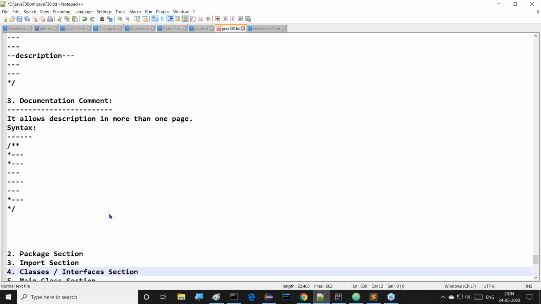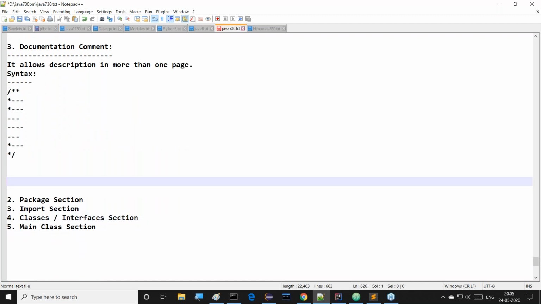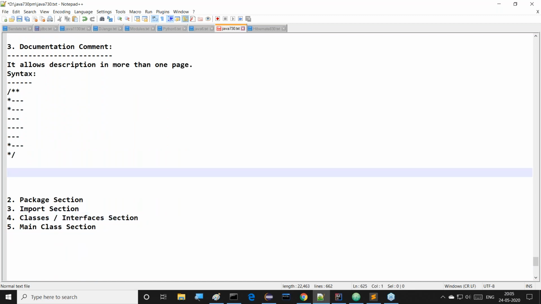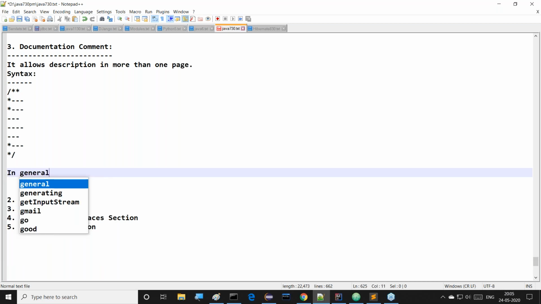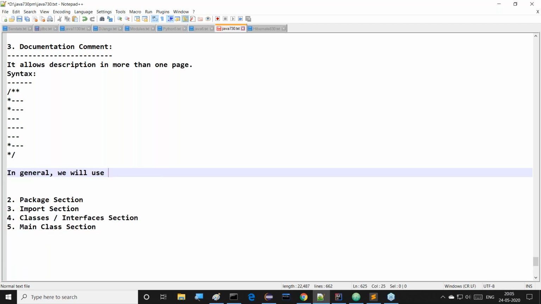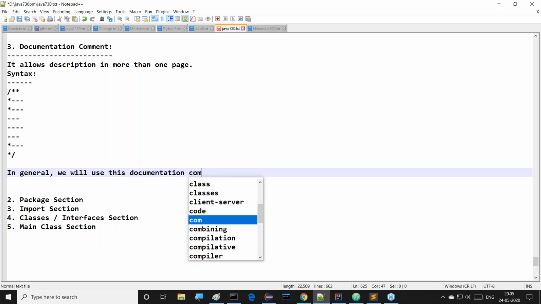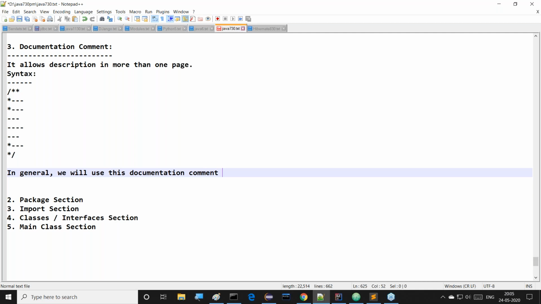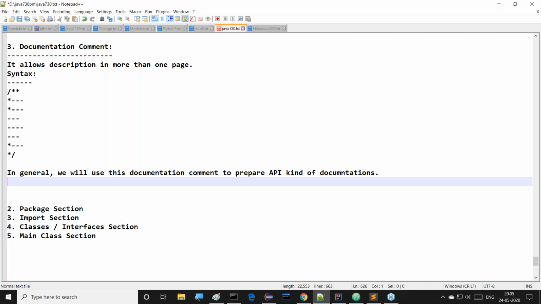So next one is, after completion of this documentation comment, all of you observe this clearly now. Where are we able to use this documentation comment? If we come to this point, the answer is very clear. In general, we will use this documentation comment to prepare API kind of documentations.